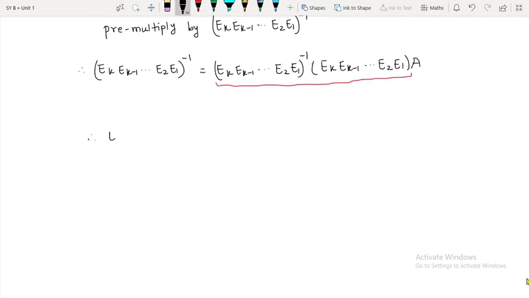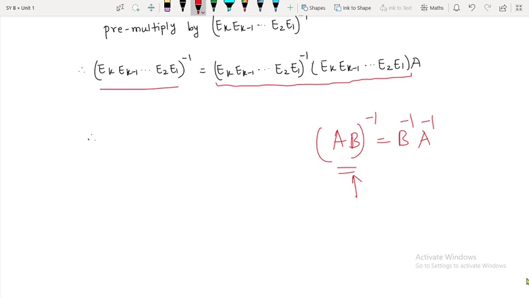Therefore what you are having is this. Now focus on this left hand side. You already know what is (AB) inverse. I am talking about this (AB) inverse. (AB) inverse is nothing but B inverse A inverse. This can be used here. Now this is only for 2 matrices, but this result is also true for k number of matrices. So if I am having (ABC) inverse, this will be C inverse, B inverse and A inverse. Okay, so try to understand the logic.